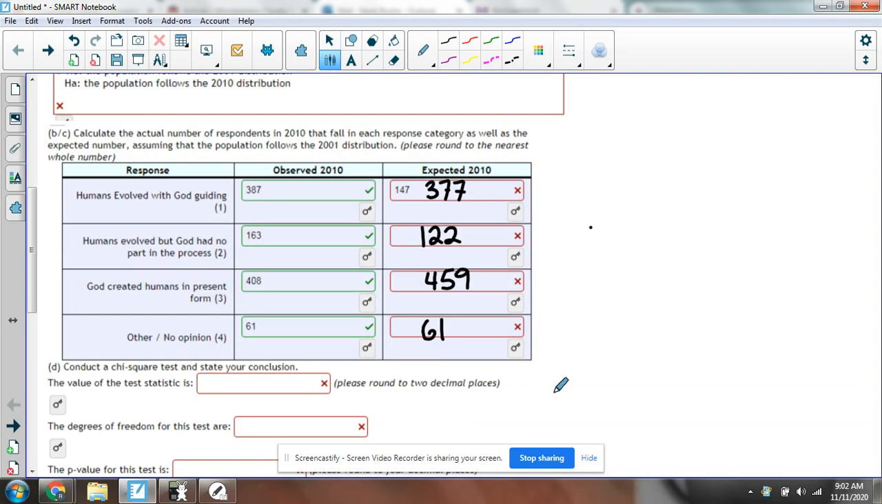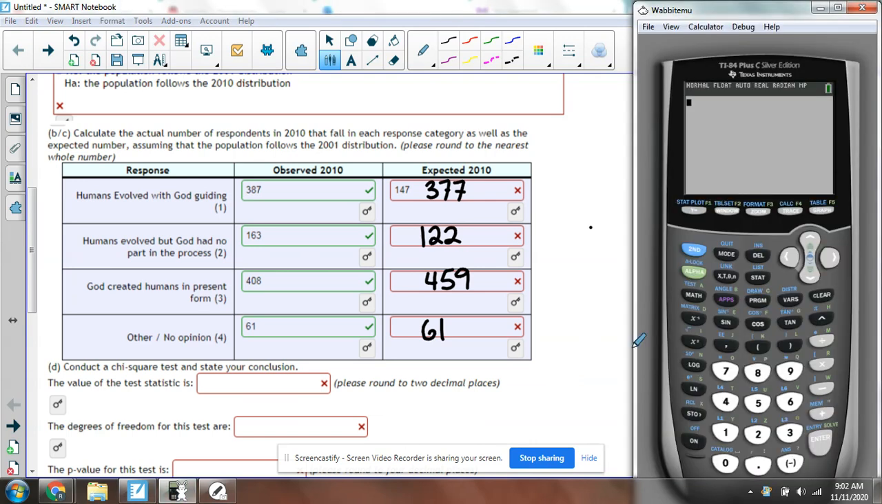Okay. So there's our expected values. So we're going to put these into our L1, these into our L2. So we'll go to stat, edit. I'm going to put 387, 163, 408, 61, and then L2 will do 377, 122, 459, 61. We're going to our stat menu, over to our tests, chi-square goodness of fit test.